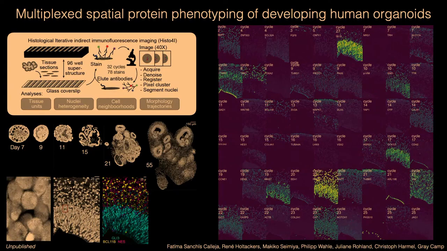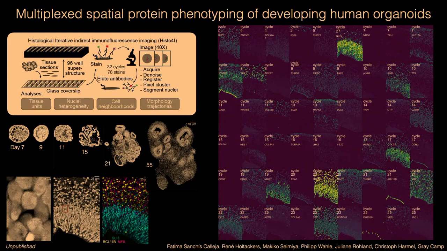Not all of them work, but in this case you can now have a map of your tissue with a lot of proteins measured. This is data that is really scale crossing. You can look at the whole organoid here, day 7, 9, 11, 15, 21, 55, at the whole organoid slice, but you can zoom into nuclei and subcellular localization of proteins. It's, in that sense, really great scale crossing data.